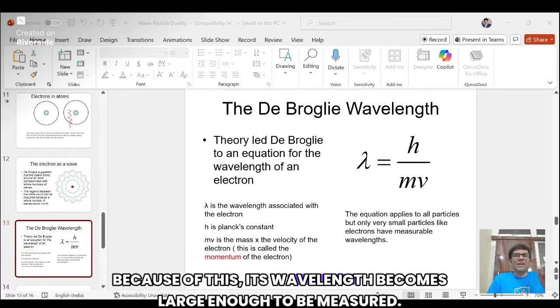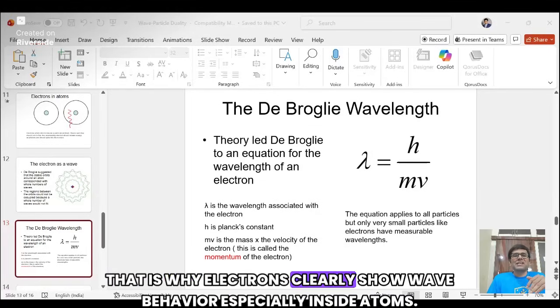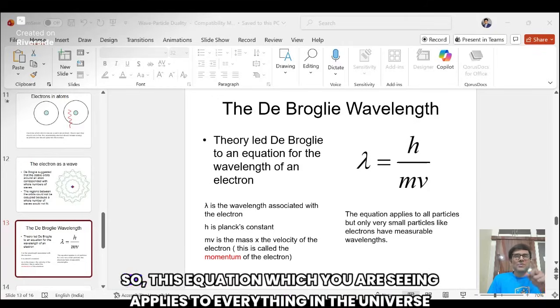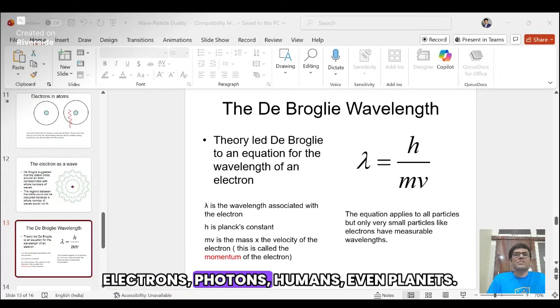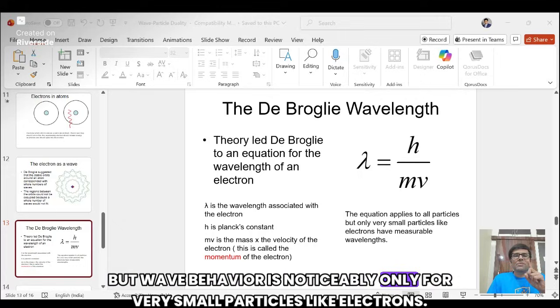Because of this, its wavelength becomes large enough to be measured. That is why electrons clearly show wave behavior, especially inside atoms. So this equation applies to everything in the universe: electrons, photons, humans, even planets. But wave behavior is noticeable only for very small particles like electrons.